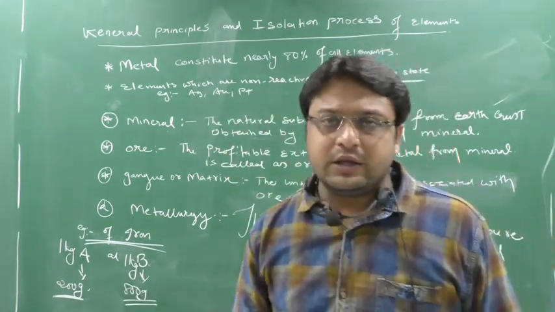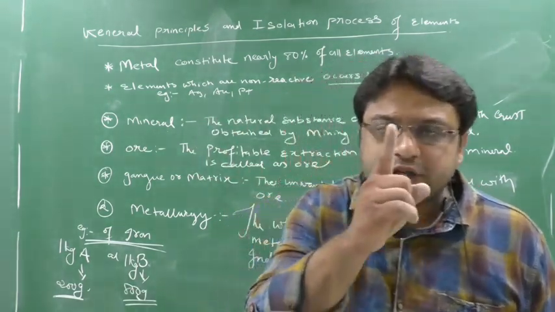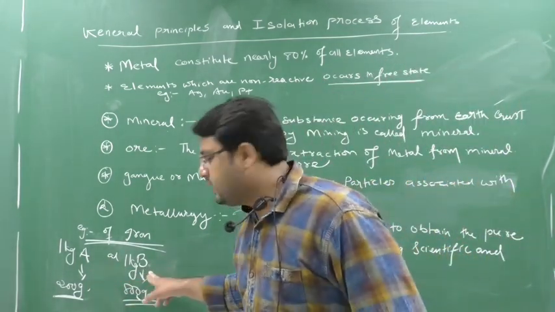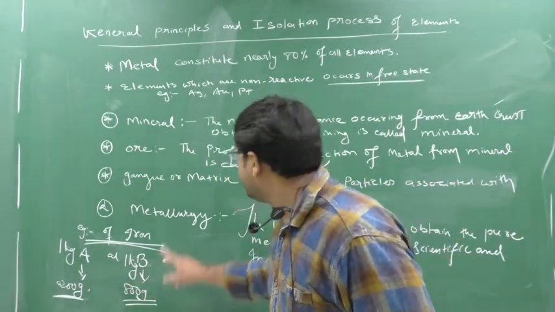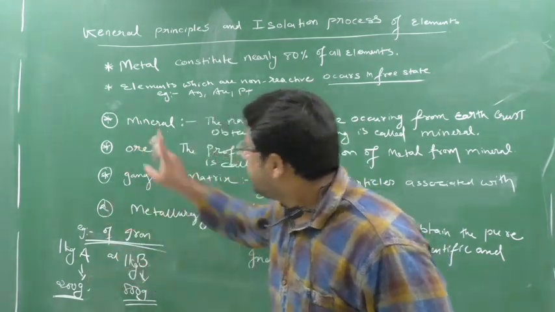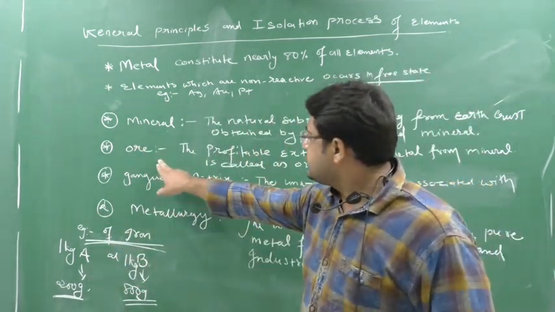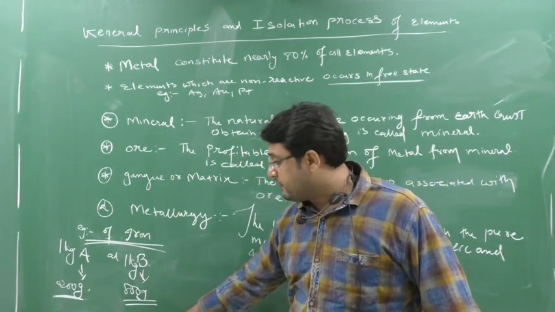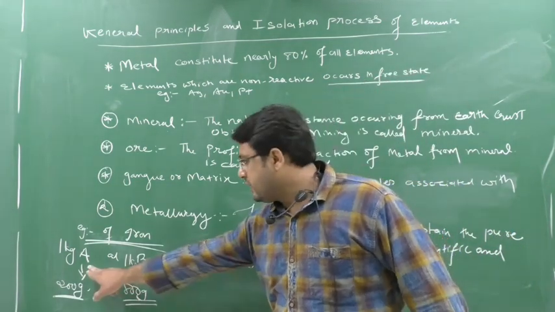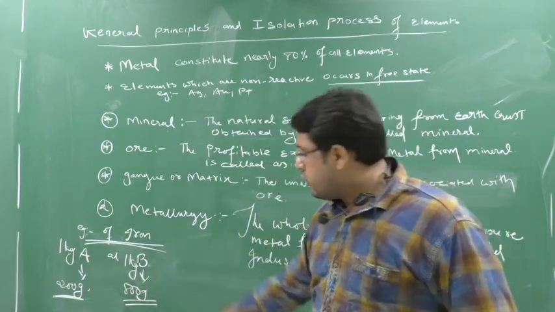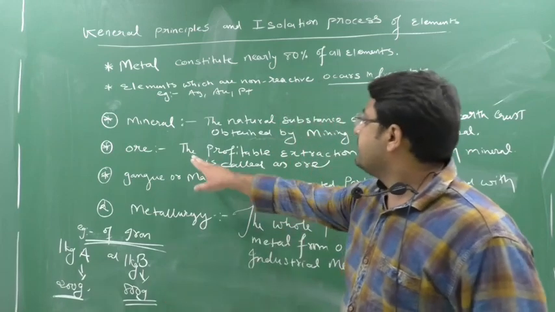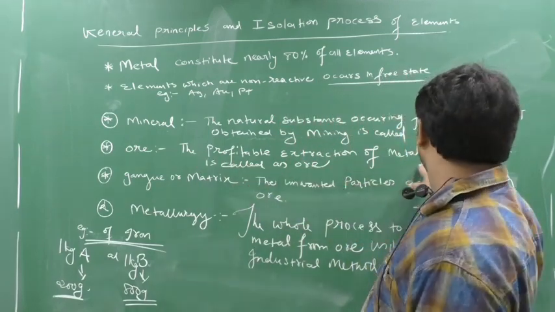Now, if you are the businessman, which mineral will you select, A or B? B. So B is my ore and A is my mineral. Yes or no? So ore says what? The profitable extraction. See here, profitable is, you know, I will get more iron. Mineral A is there, mineral B is there. So now mineral B is an ore now, because ore says what? The profitable extraction of metal from the mineral.